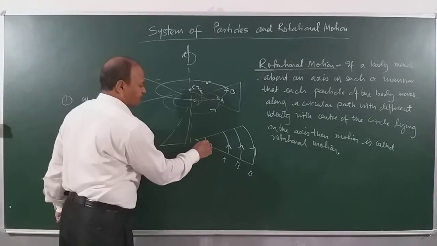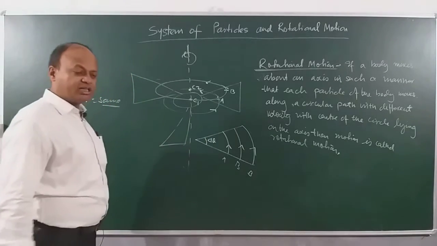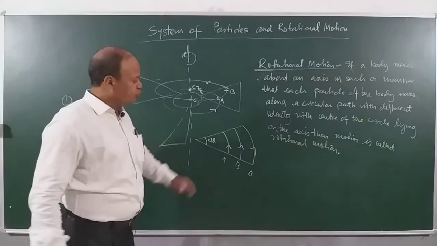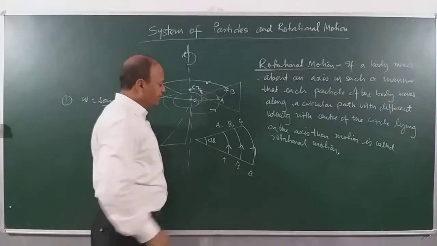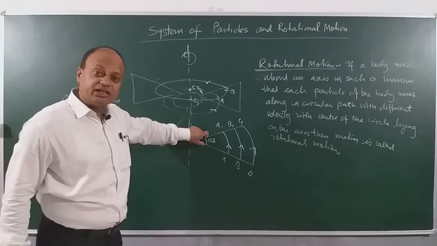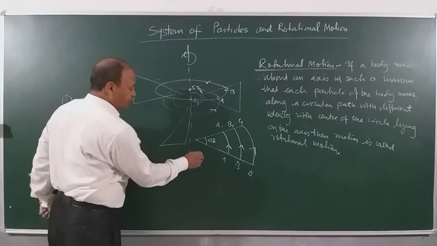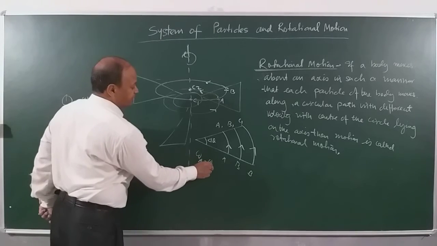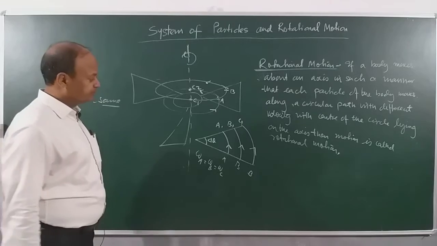Then in a given interval you can see that they are moving through the same angular displacement. As A goes to A1, B goes to B1 and C goes to C1, you can see that the angle through which they are turning is the same. So the angular velocity of A is equal to the angular velocity of B is equal to the angular velocity of C, right? This is C.